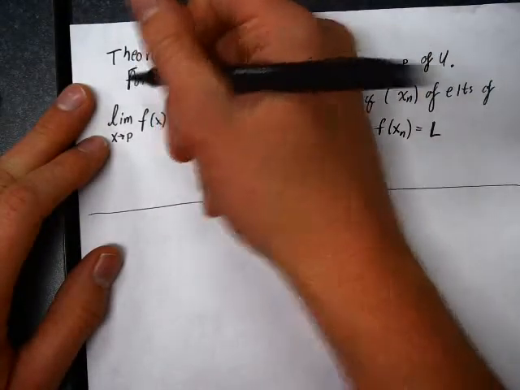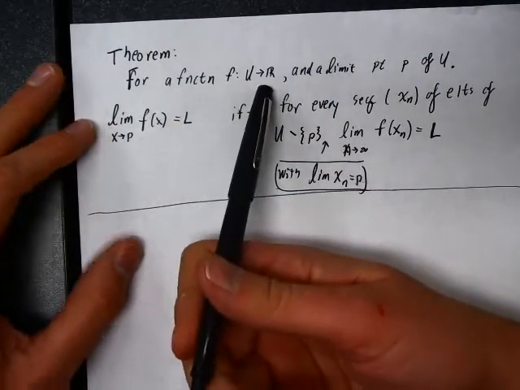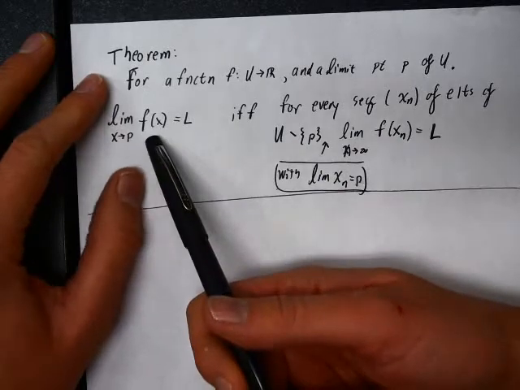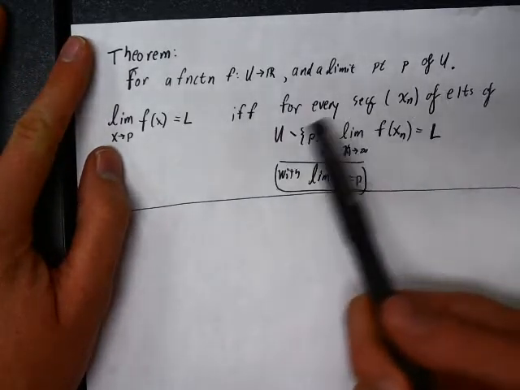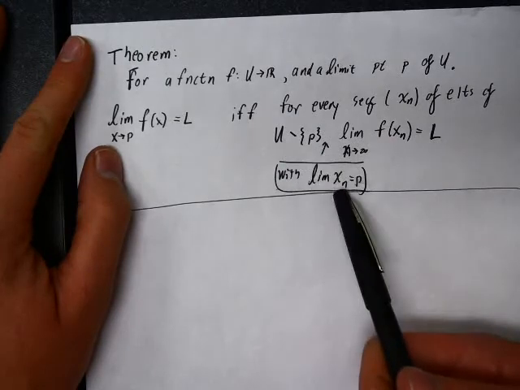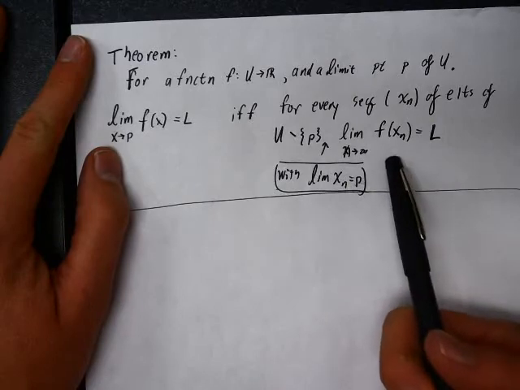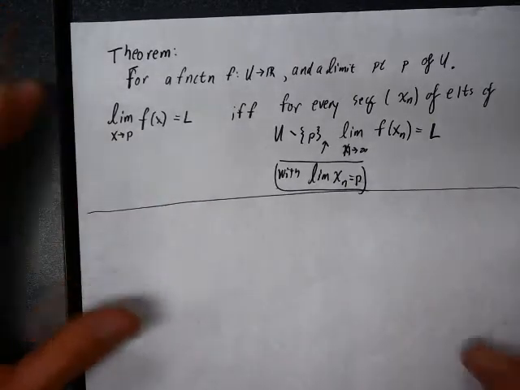Namely, I believe it was called Theorem 3 in the notes, which says, for any function f from u to r, and any limit point p of that domain u, the limit as x approaches p of f of x is equal to L if and only if for every sequence x sub n of elements of u different from p, with the limit of x sub n equal to p, it follows that the limit of f of x sub n is equal to L. And let's go ahead and do that.